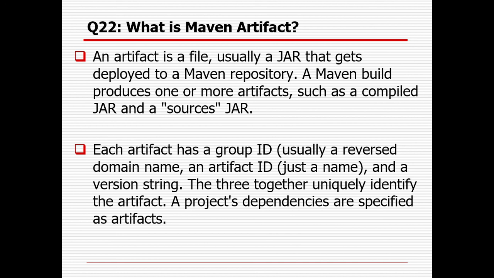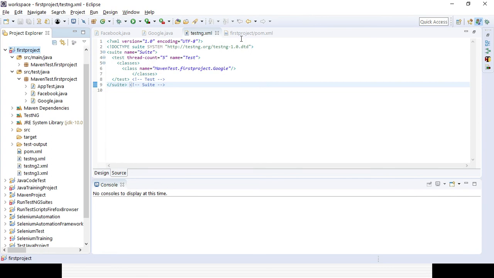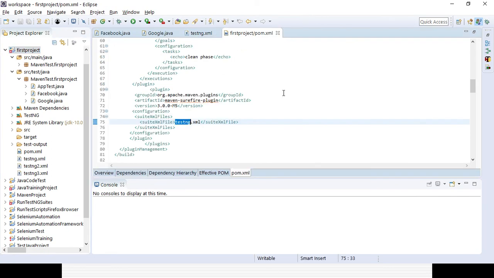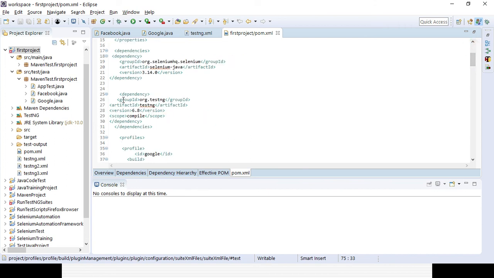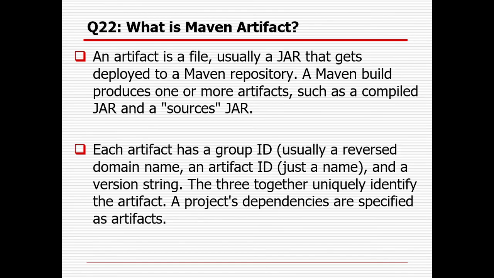I already showed you, whenever we are adding some dependency in the pom XML file, each and every dependency should have a group ID, artifact ID, and version number. So that is called a Maven artifact. It is a combination of group ID, artifact ID and the version string. These three together uniquely identify the artifact.